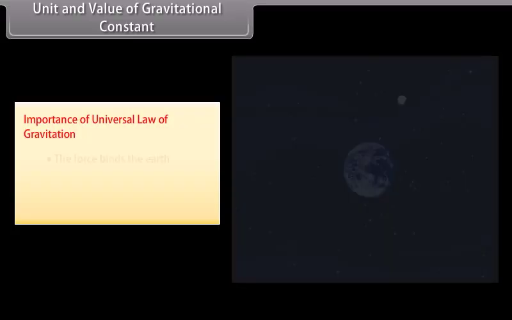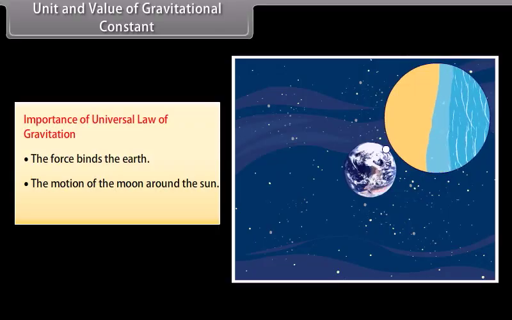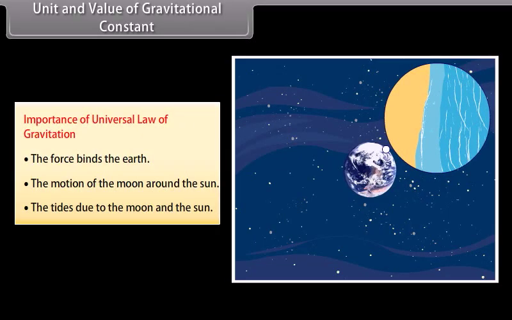Importance of the universal law of gravitation. The force binds the earth to the sun, governs the motion of the moon around the earth, and causes the tides due to the moon and the sun.